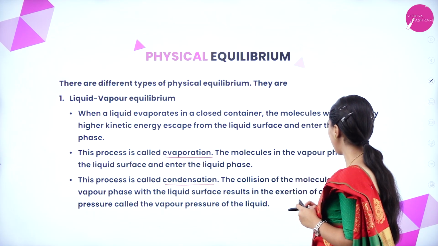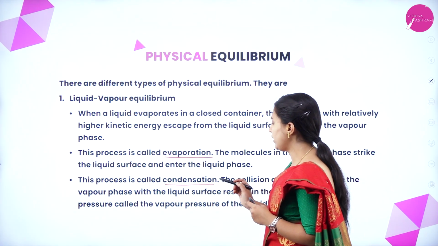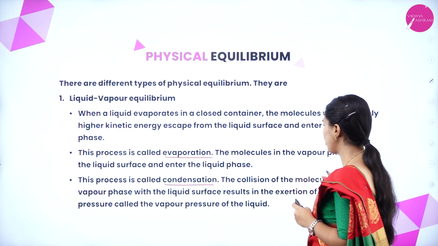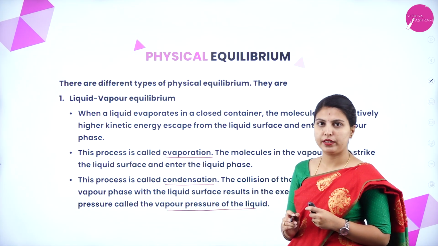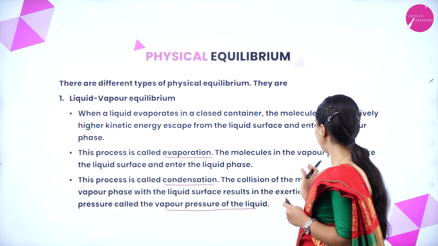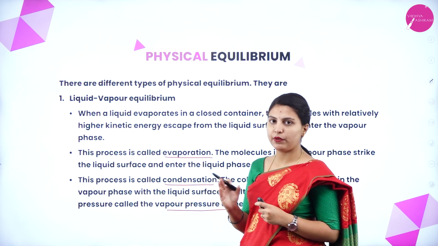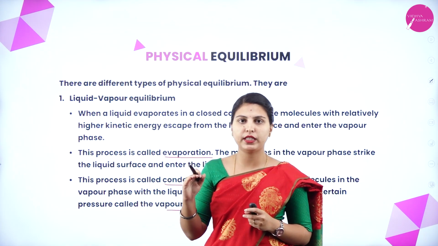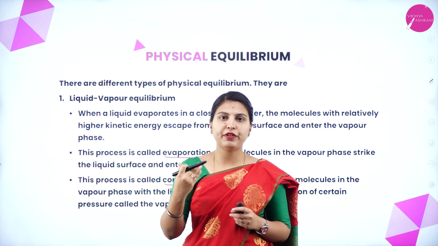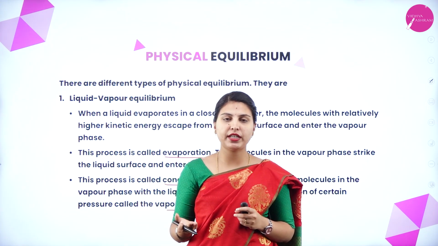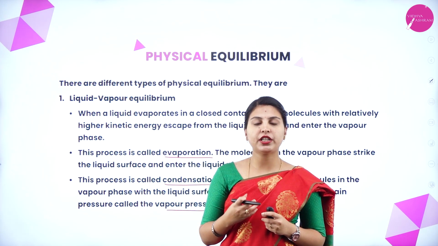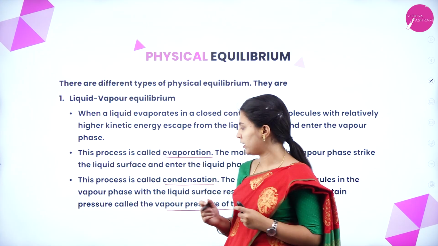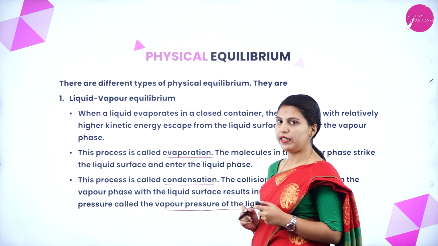The collision of molecules in the vapor phase with the liquid surface results in the exertion of certain pressure called the vapor pressure of the liquid. What are they telling? The collision of molecules in the vapor phase with the liquid surface. Obviously, in the mid of the region, the collision between molecules which are present in the liquid phase as well as in the vapor phase starts colliding. Their pressure will exert, that pressure will be called the vapor pressure of the liquid.